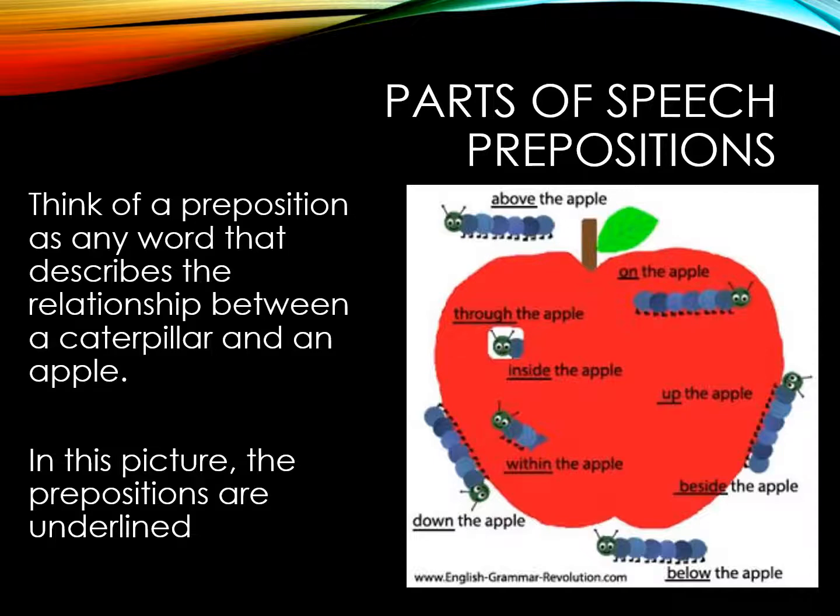Then we see that the caterpillar is coming through the apple, or the caterpillar is inside the apple. On the left-hand side, the caterpillar is coming down the apple. On the right side, the caterpillar is going up the apple, and he is beside the apple. And then down at the bottom, you see that the caterpillar is below the apple. So all of these prepositions are showing the position of the caterpillar in relation to the apple.